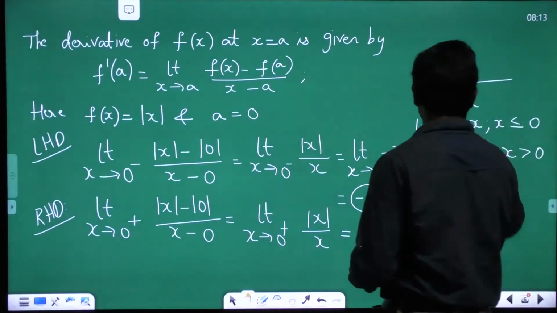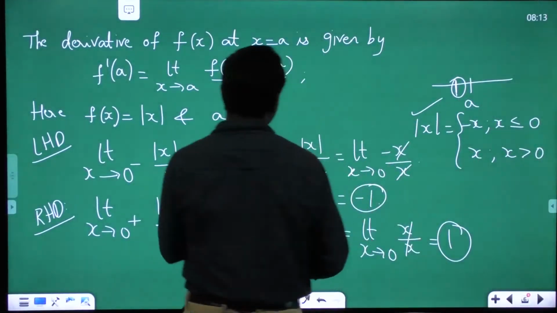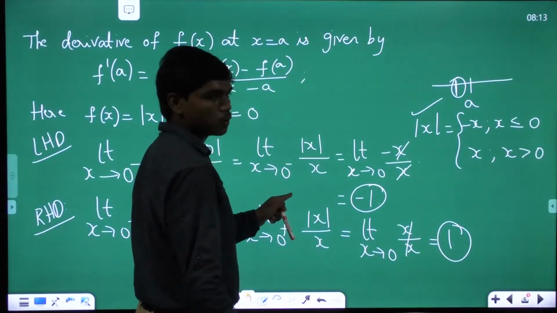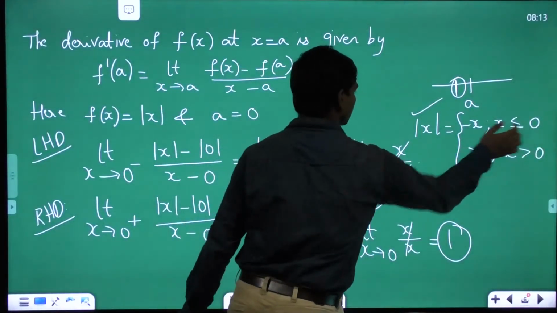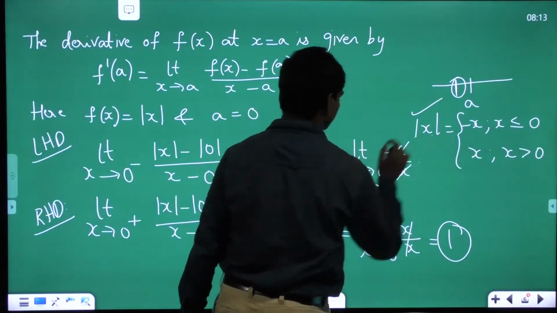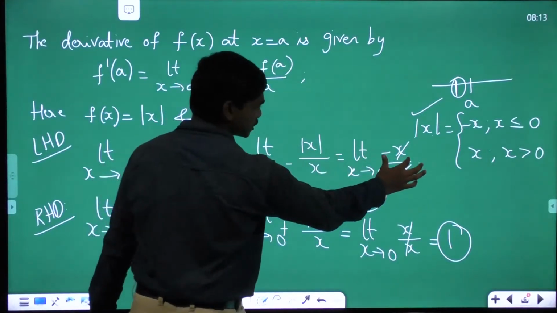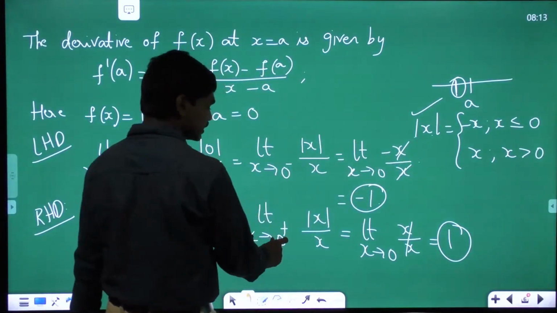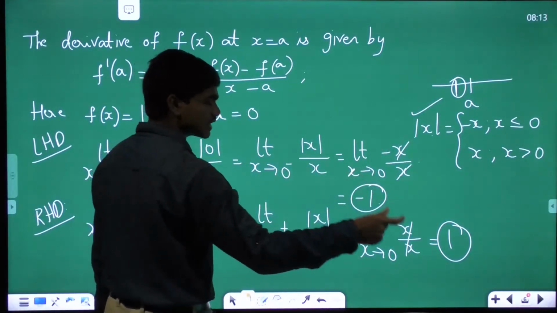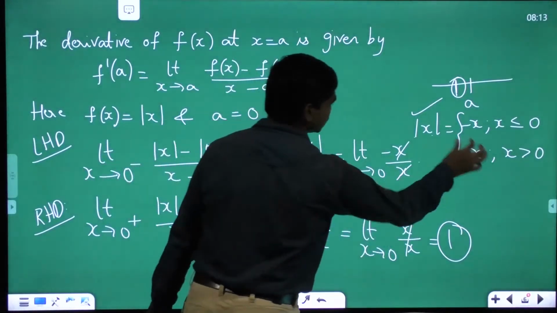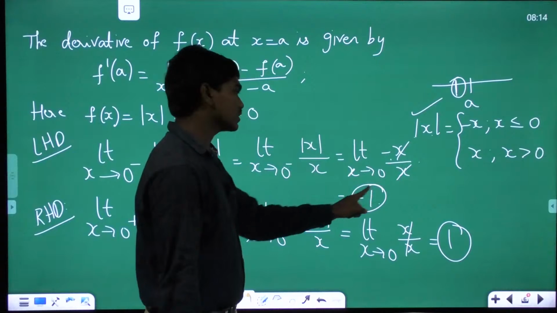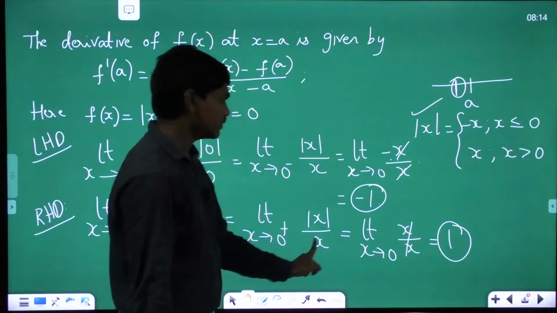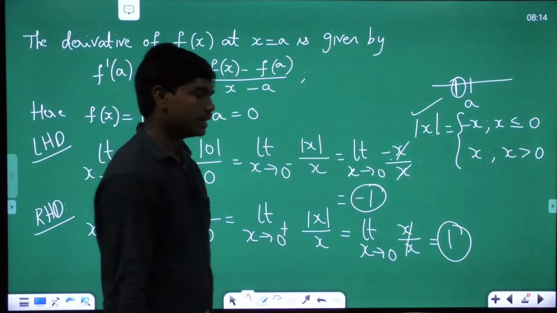This is because of the mod x definition. If you see here, x is tending to 0 minus, and you know when x tends to 0 minus, x is less than 0. When x is less than 0, this mod x is nothing but minus x. So in place of mod x here, I have substituted minus x. Similarly, when x is tending to 0 plus, means when x is greater than 0, this mod x is x, which is as per the definition of mod x. So that's how I substituted minus x when x is less than 0 and plus x when x is greater than 0. Okay, is it clear?